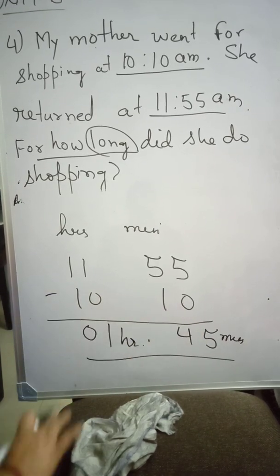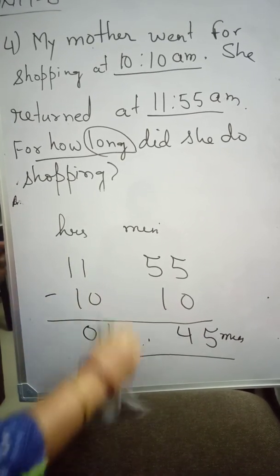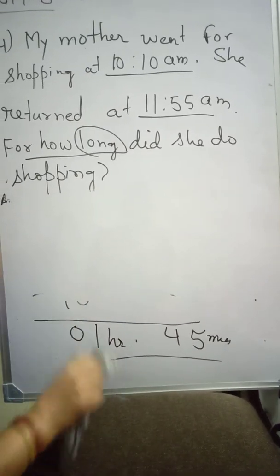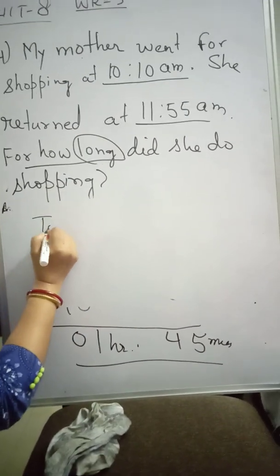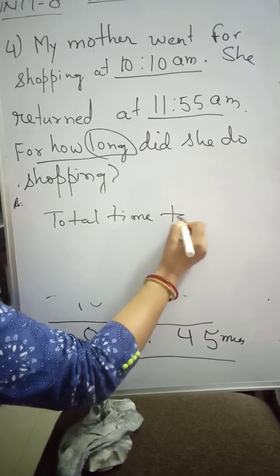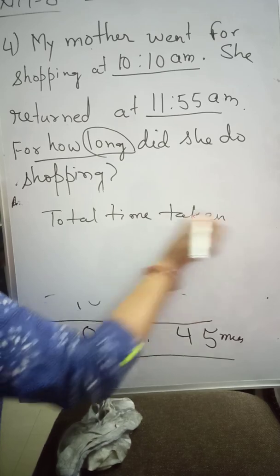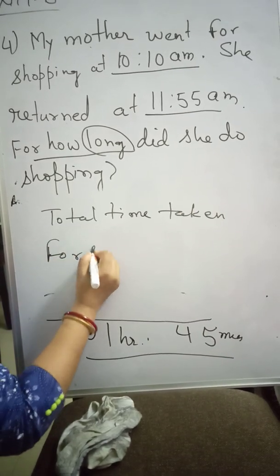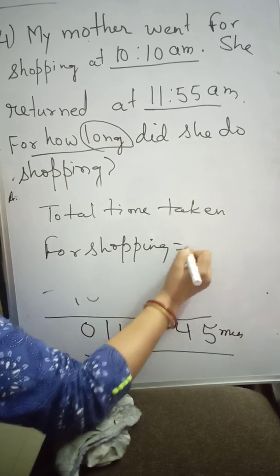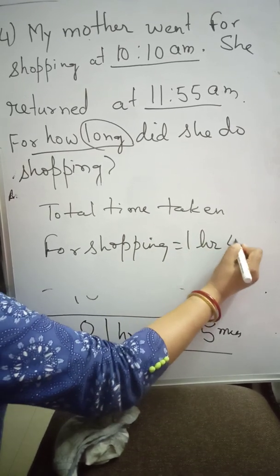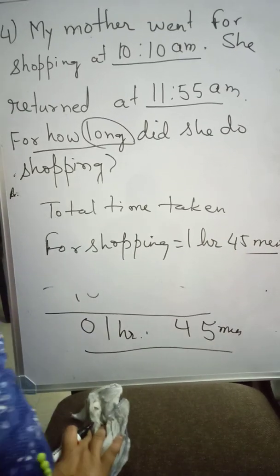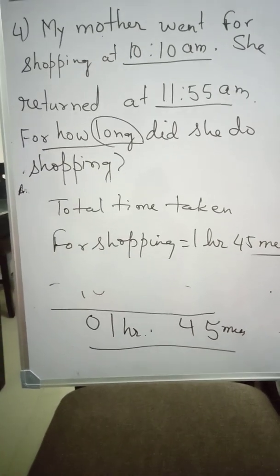It is the total duration that is taken by my mother. So the total time taken for shopping is 1 hour 45 minutes. Okay, this is the answer.